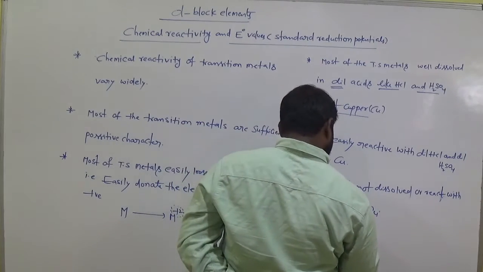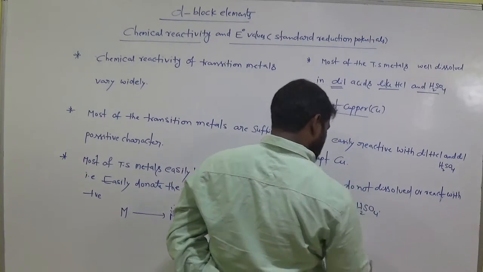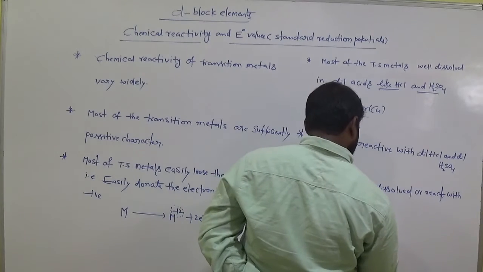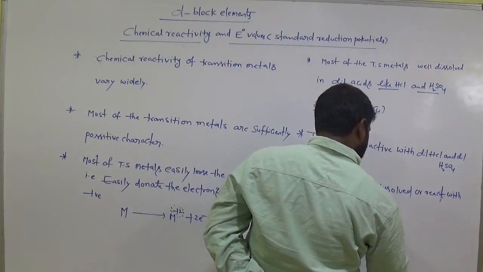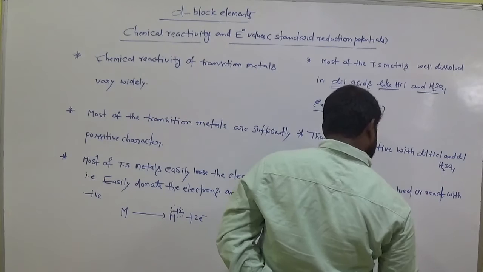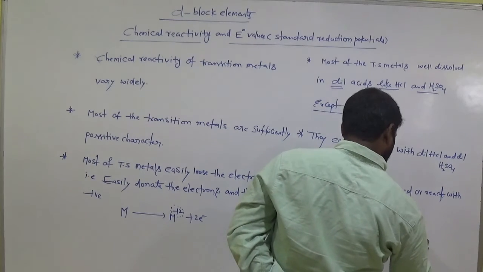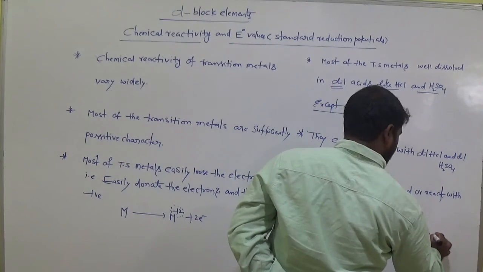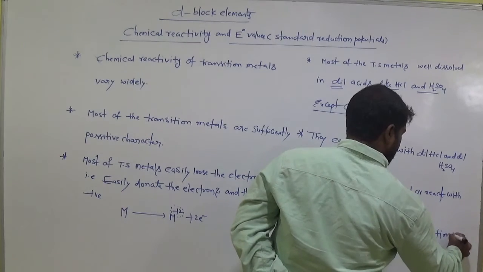copper has a positive standard reduction potential. Clear?